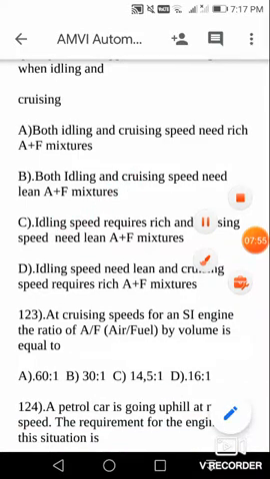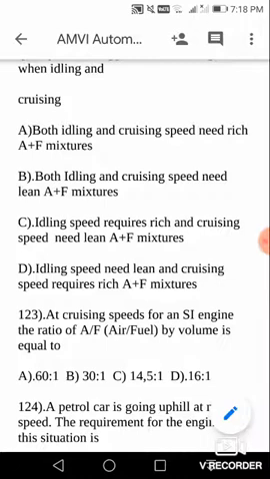Next, at cruising speeds for an SI engine, the air fuel ratio A by F by volume is. As I said, what type of mixture does cruising require? We have already talked about rich mixture, lean mixture and chemically correct air fuel mixture or stoichiometric air fuel mixture. He is asking at cruising speeds, that means when your vehicle is slowly getting speed. Let us say you have come to first gear. Acceleration means let us say third gear or fourth gear. For example, you are in first gear, then what type of air fuel mixture is required, and what is the amount by volume?